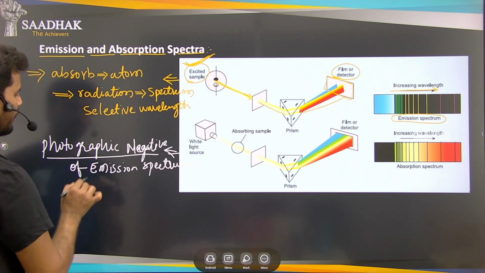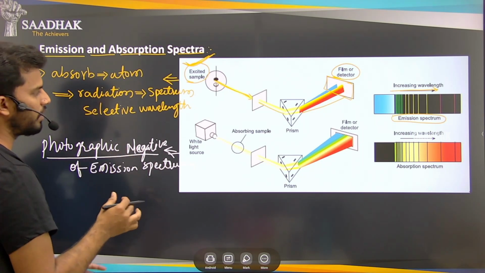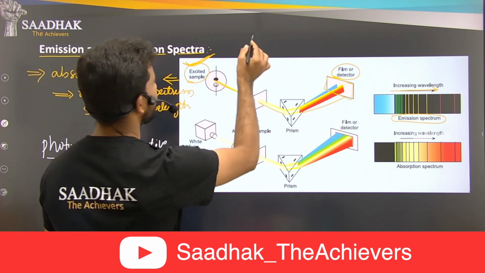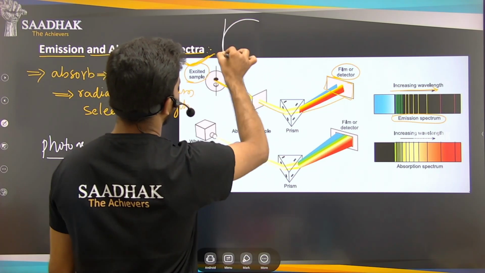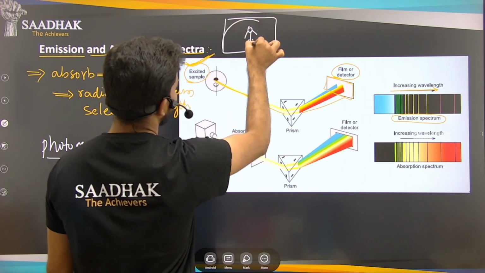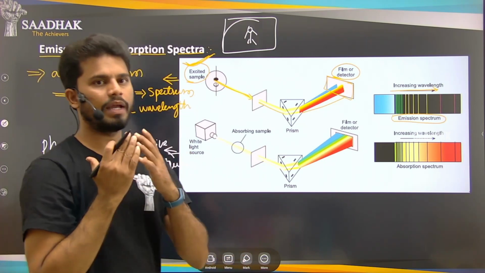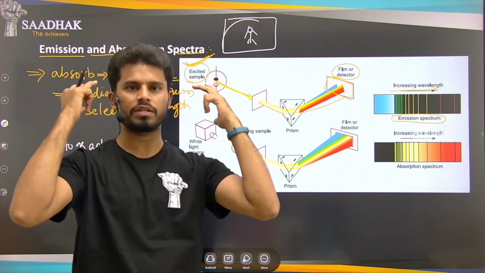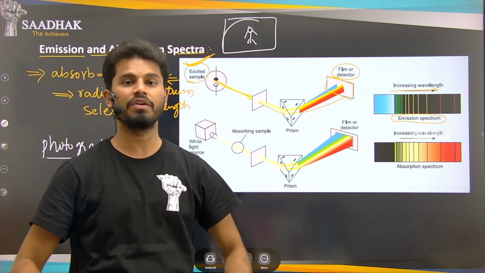Many of you may not know what a photographic negative is, right? If I explain the mechanism of photographic negatives, it is like this: if you have a photo with a person, whatever space is occupied by the person will be blank in color, and the borders will have some different wavelengths.